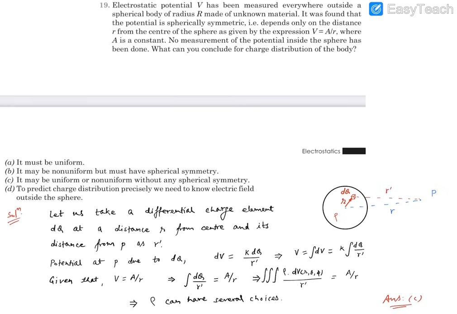Now here I have simply shown this r, so this dq is going to have coordinates r, theta and phi. This is the spherical coordinate system that I am using. That means the coordinate of this small element depends on r, theta and phi. Now how is theta measured?